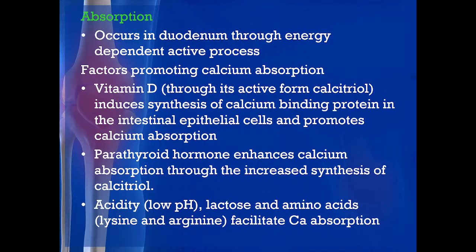Parathyroid hormone also enhances calcium absorption through increased synthesis of calcitriol, you can see here. So, vitamin D is producing the calcium binding protein, but for the increased synthesis of vitamin D we require the parathyroid hormone.